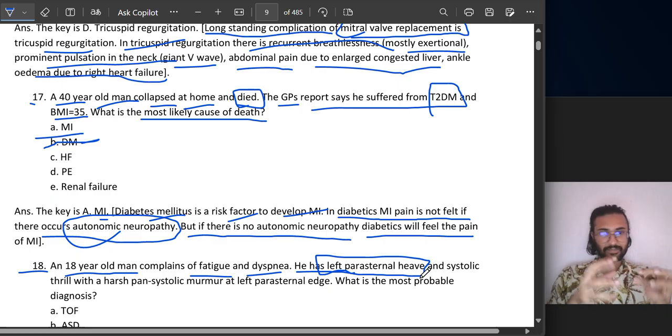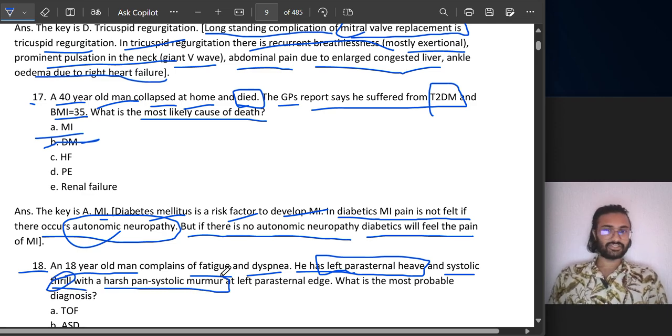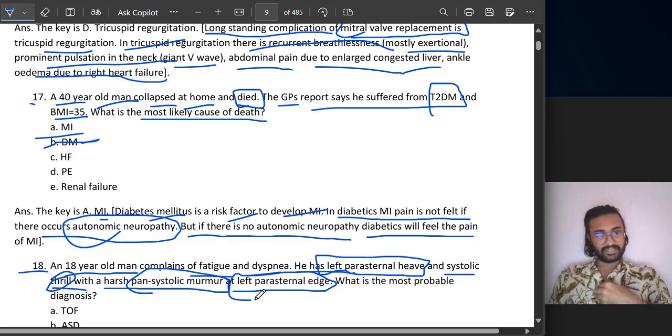Para, meaning a heave heard parallel to the sternum. So there's a left parasternal heave, systolic thrill, heave, with a harsh pansystolic murmur. Pansystolic, throughout the systole there is a murmur. At the left parasternal edge, the sternum is in the middle, remember, this bone. Draw an imaginary line parallel to this bone in your brain, and on that parasternum we are hearing this pansystolic murmur.